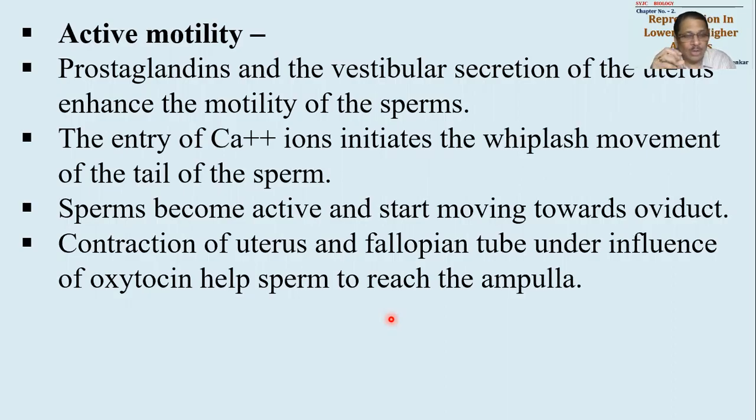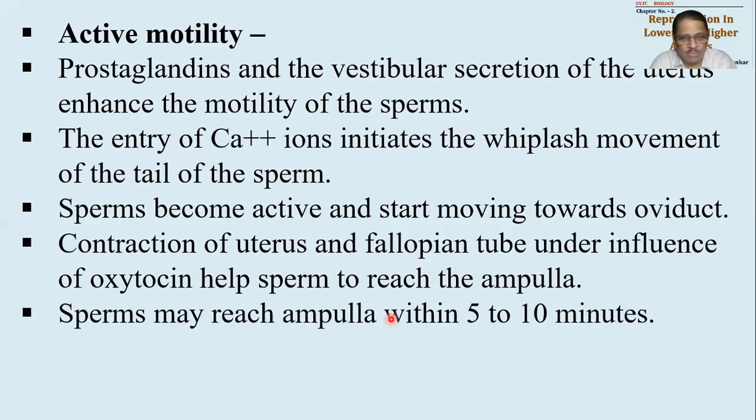Sperms are delivered at the base of the uterus, and then they will be taken in. Now, contraction of the uterus and fallopian tube under the influence of the oxytocin hormone will be responsible for sperm to reach up to the ampulla stage. Sperms may reach the ampulla within 5 to 10 minutes. Just 5 to 10 minutes is enough. How did we calculate this 5 to 10 minutes time? I told you the motility of sperm. It is 3 millimeters per minute.